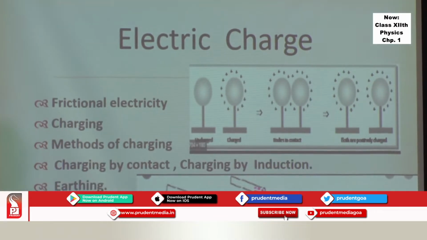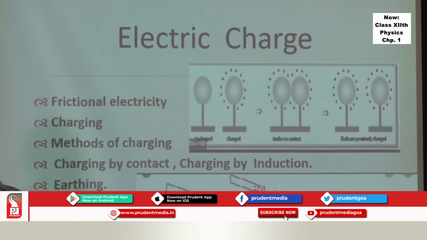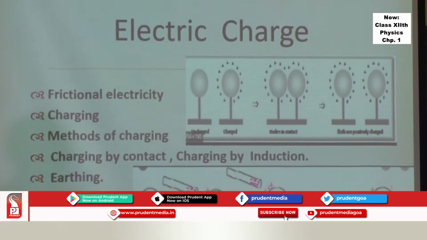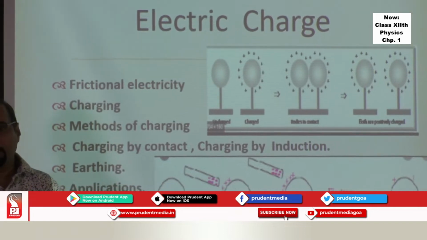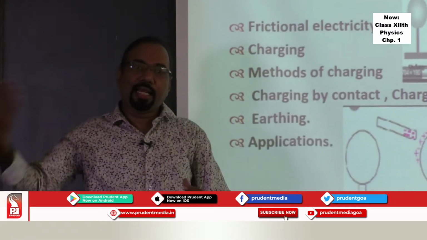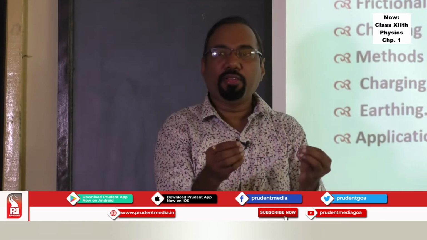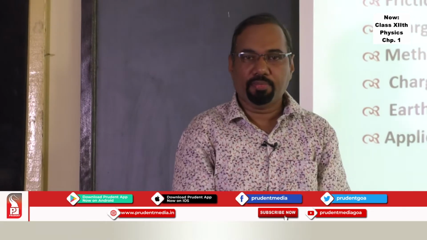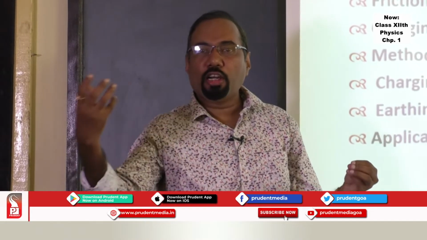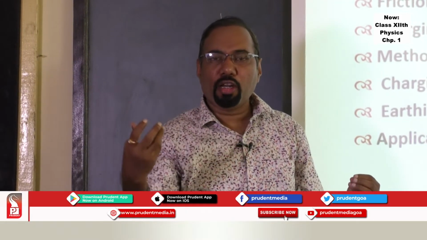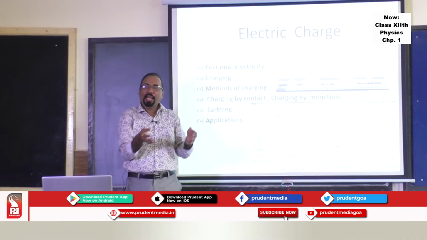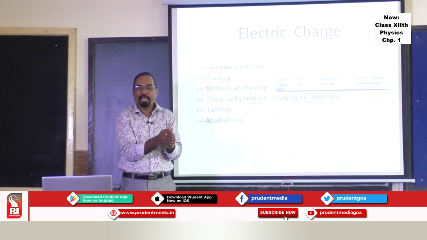Thales of Miletus, in the 600s BC, has mention of this type of experiment, where they took a glass rod rubbed with silk and another glass rod rubbed with silk. They found that the two glass rods repel each other. If you take a glass rod rubbed with silk and an ebonite rod, amber or ebonite being some type of resin, which you rub with fur and take near, it will attract.